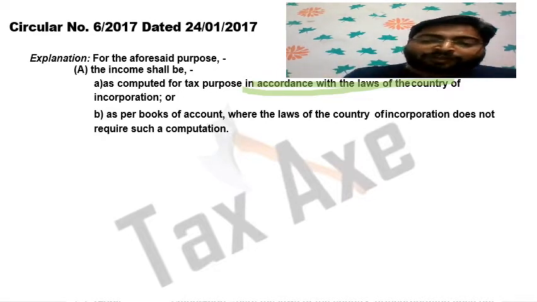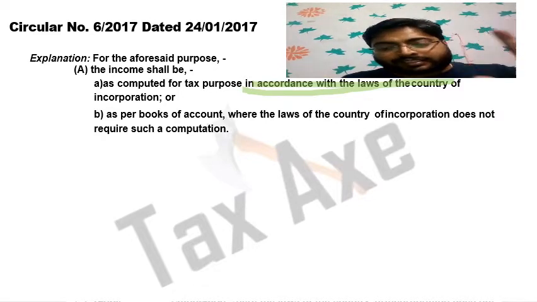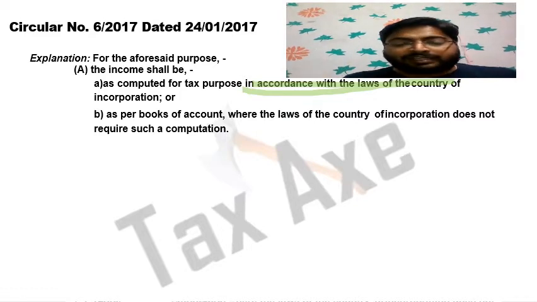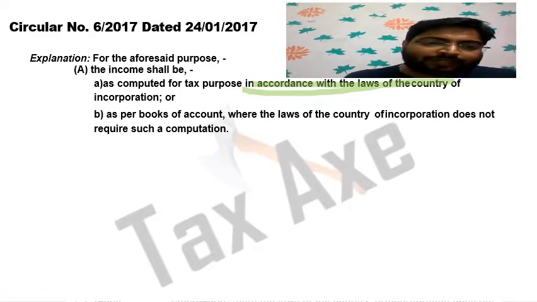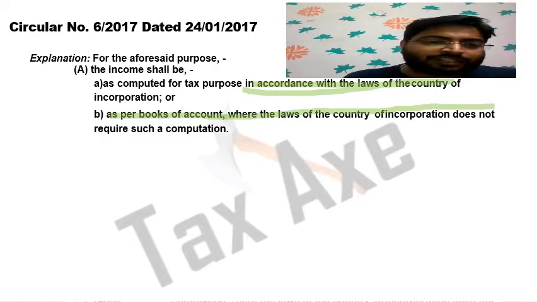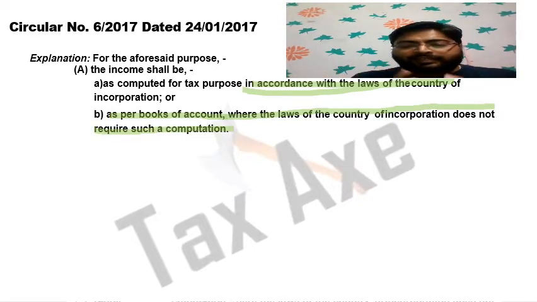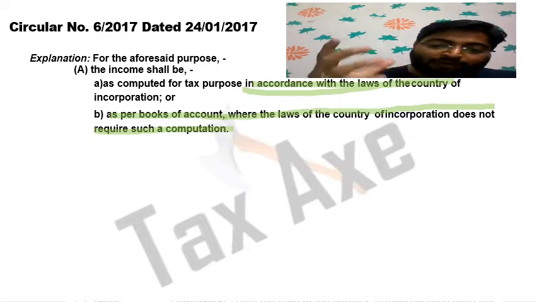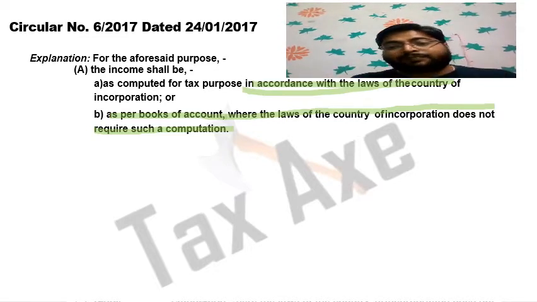And if it is not possible, suppose the company is in a tax haven country, incorporated in a tax haven country, in that case, as per the books of accounts, where the laws of the country of incorporation do not require such computation. So how do you compute the income? Passive income is less than 50% of total income. So we need to understand how to calculate the income